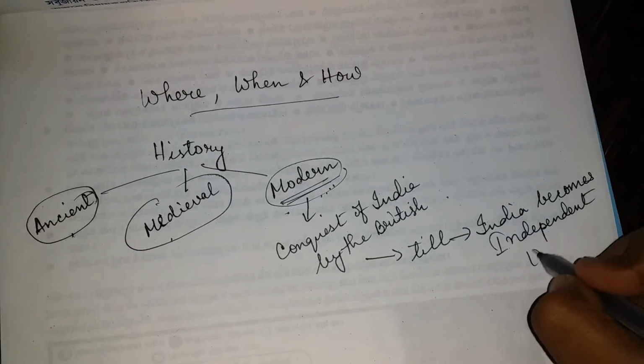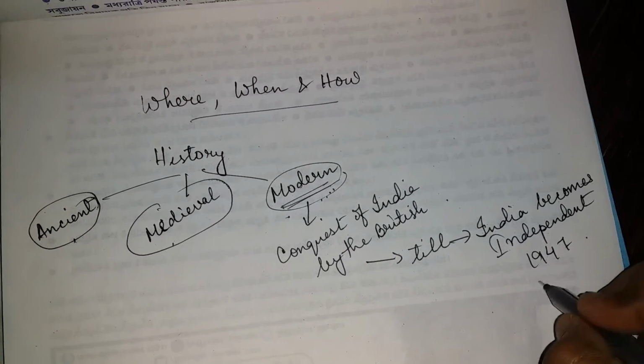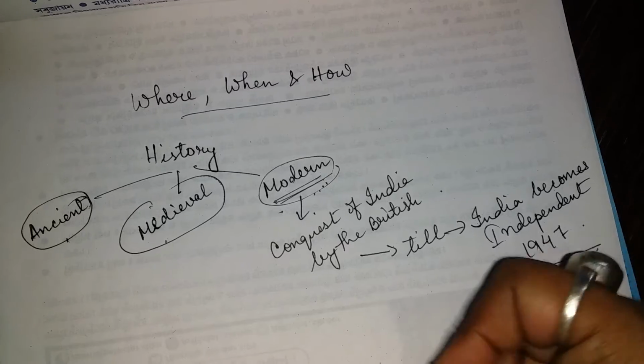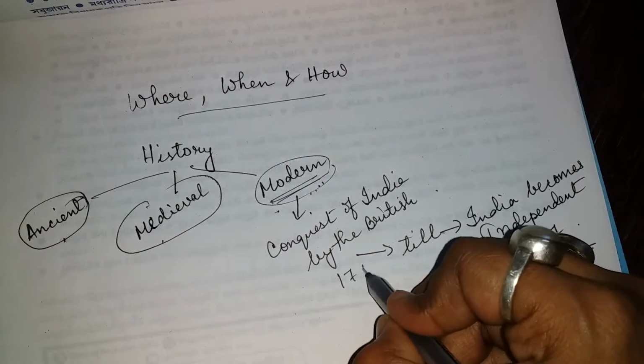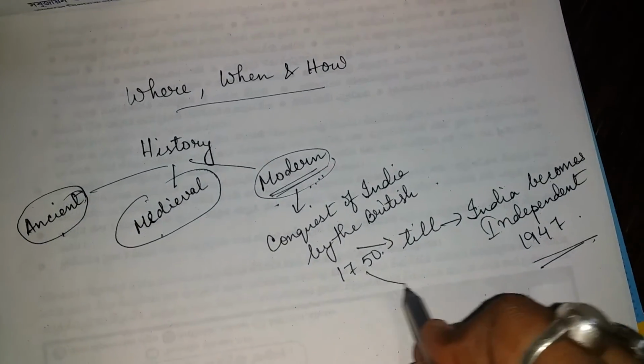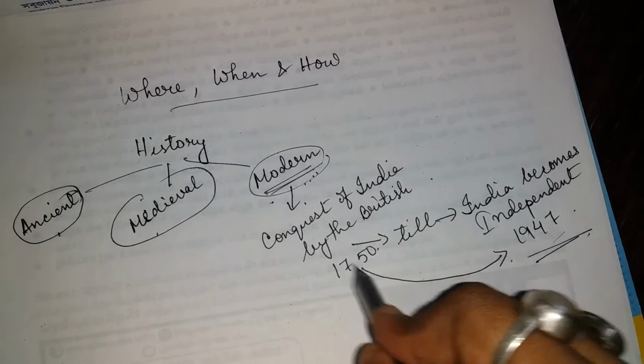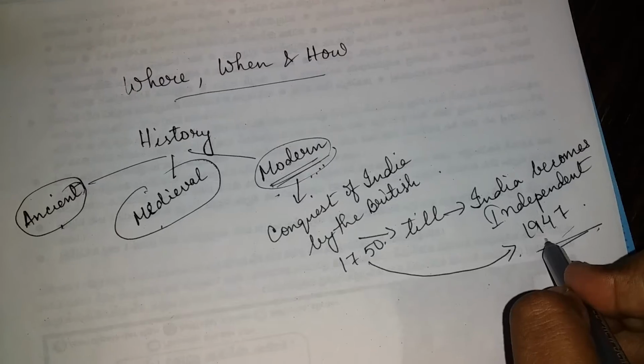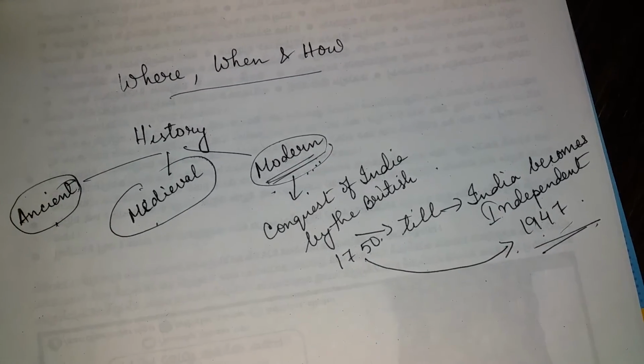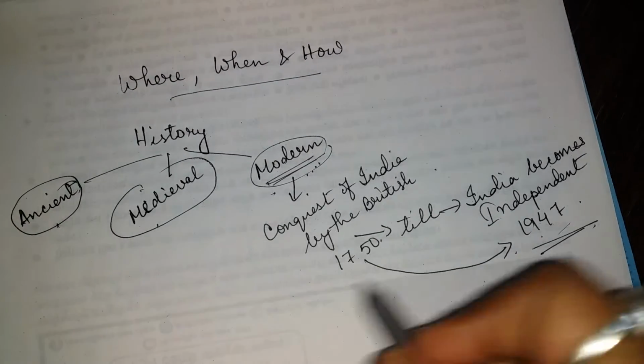That means I am talking about 1947. So from 1750s to 1947, a journey of struggle for India. So here we are going to read about this particular modern period.